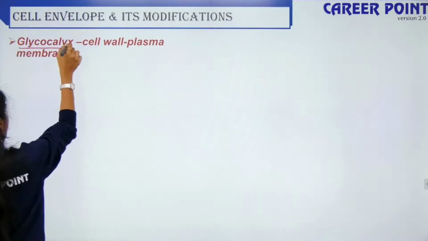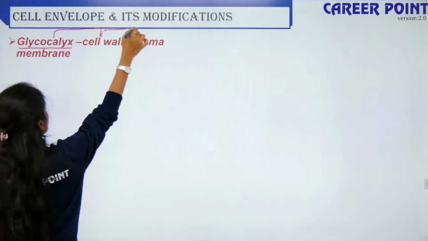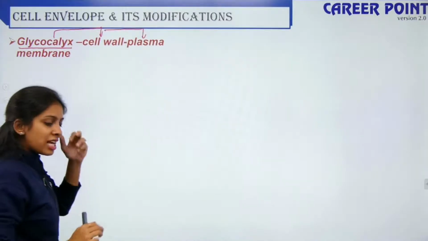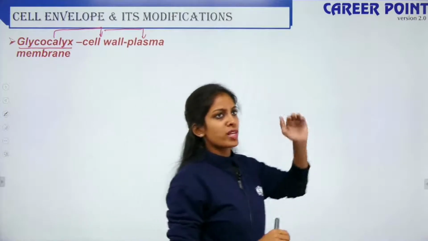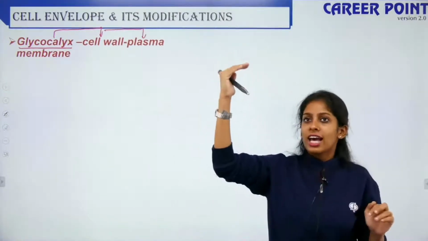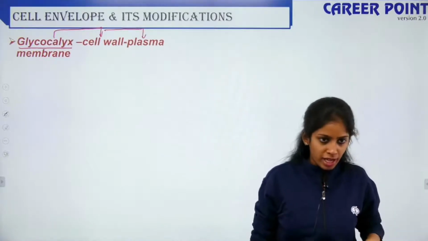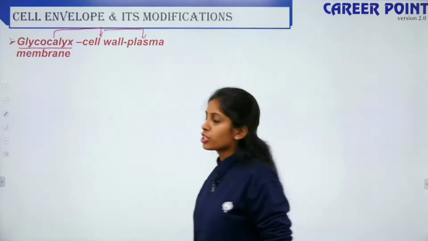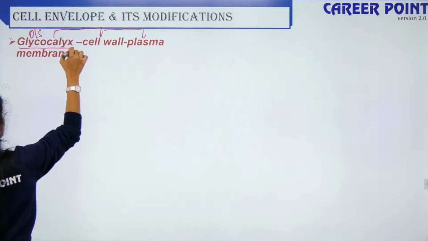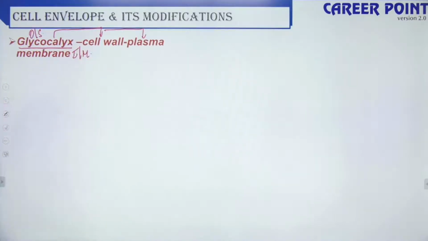You have your glycocalyx, then you have your cell wall, then you have your plasma membrane. It is arranged in this form, just like in the anatomy of roots, we spoke about epidermis, cortex, endodermis. So it is glycocalyx, cell wall and plasma membrane. Your glycocalyx is the outermost and your plasma membrane is the innermost.